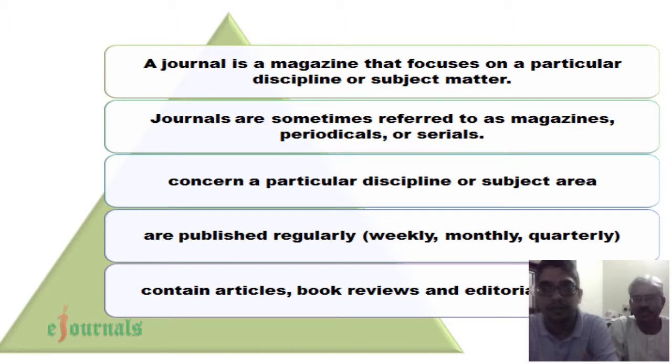Journal means, A, it focuses on a particular discipline. B, it is periodical. The periodicity is very, very important, and it should be very, very regular, either weekly, monthly, or quarterly, it makes no difference at all. It must contain articles. It must contain several other things like book reviews and editorials also. So this comprehensively can be called a journal.